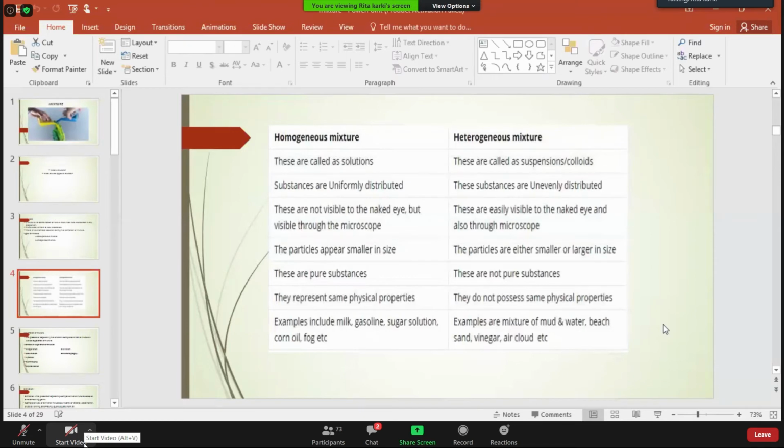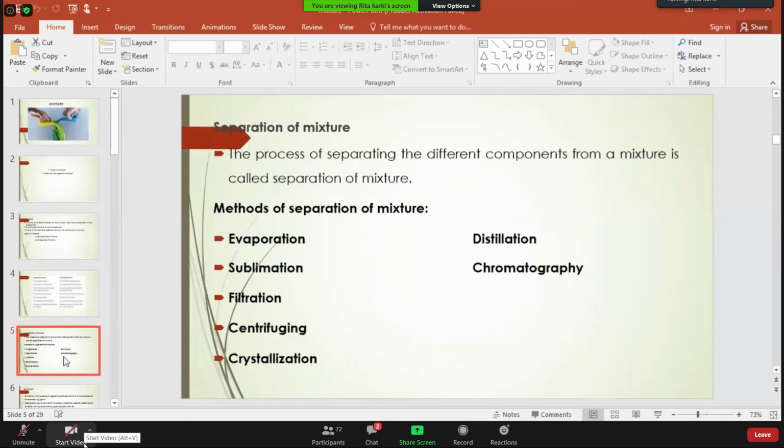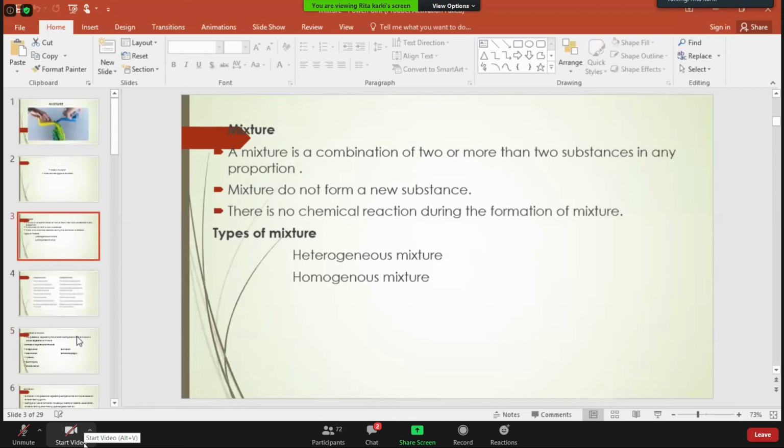Clear? Besides, in a homogeneous mixture, the particle sizes are very small. The component particles are very small. Because of this, they are not visible with our naked eye. But in a heterogeneous mixture, the particle size may be smaller or it may be bigger. So basically, in a heterogeneous mixture we can easily see the component particles, and in a homogeneous mixture we are not able to see the component particles with our naked eye. Clear up to here? Yes, ma'am.